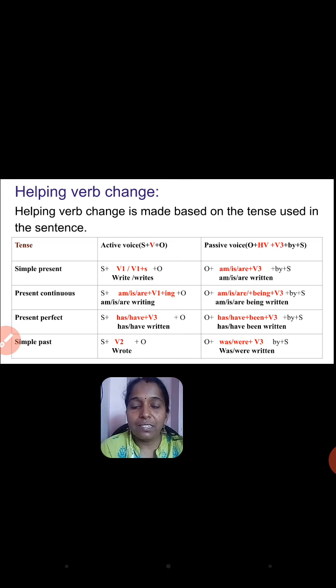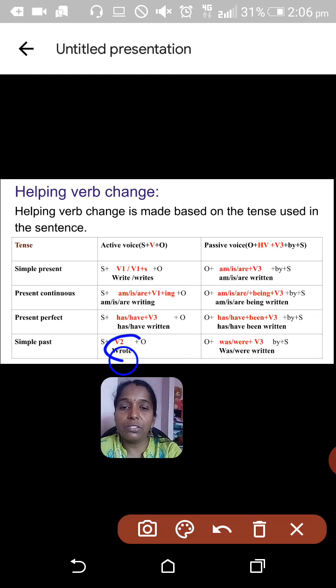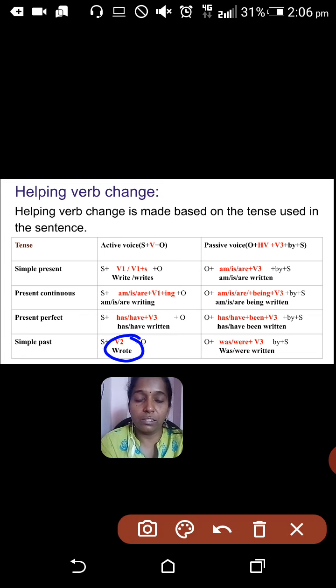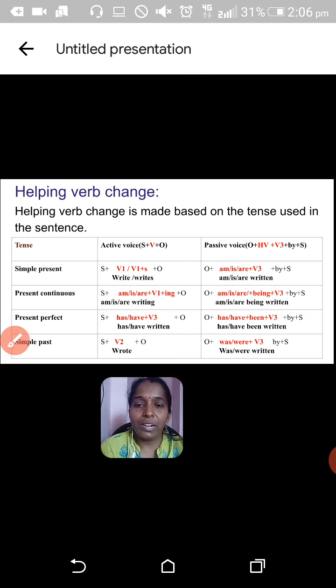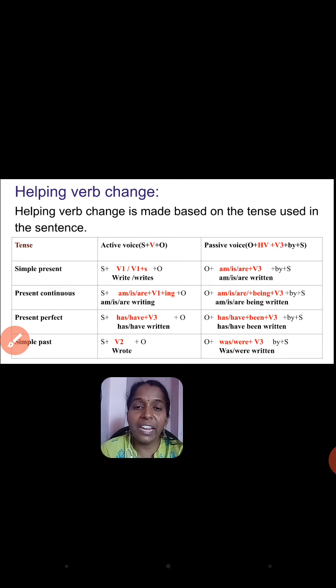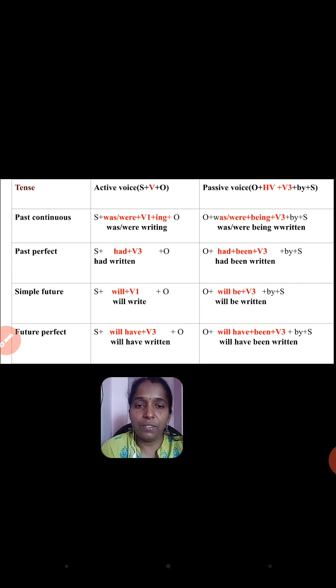Next we are moving to simple past tense. If the given sentence is in simple past tense, that is, the V2 form of the verb is used in the sentence, that should be changed as was or were plus V3. That is wrote, a verb in past tense, should be changed in passive form as was written or were written. Okay, I hope you understood this. Next, 4 tenses we'll see now.